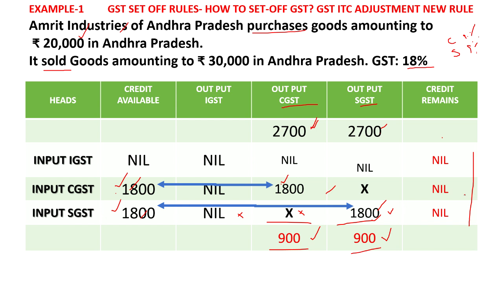For example, in insurance, PLI and RPLI, you collected 100 rupees as tax, and while purchasing a computer you paid 50 rupees as tax. What you have to do is adjust this 50 rupees against the 100 rupees, and pay only 50 rupees.